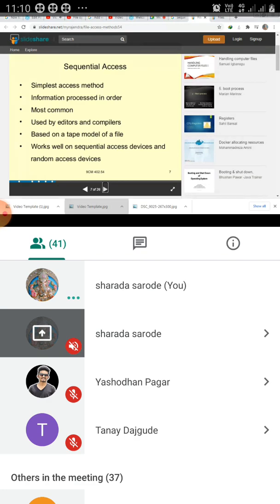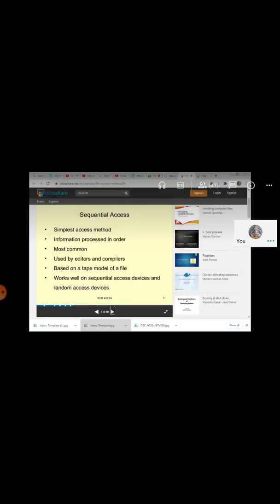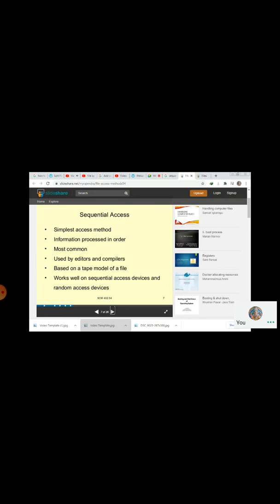A file stores information, and this information must be accessed and read into the computer memory. So there are several ways the information can be accessed.